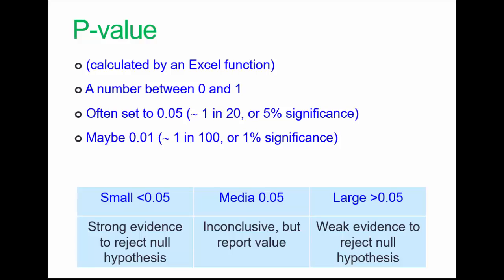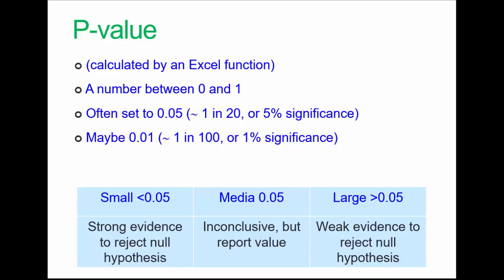Often we set a significance that we want to achieve, the p-value, often 0.05. What this means is that we can be confident that if we run experiments 20 times, in 19 of them, the results will be due to some actual change we are causing rather than random effect. It's said to be statistically significant. Another way of saying this is 95% significance, or 5% significance, I beg your pardon. It would be nice to do a p-value of 0.01, 1% significance, but obviously that would be much harder to achieve. Again, there's a table there summarising the relationship to hypothesis testing.